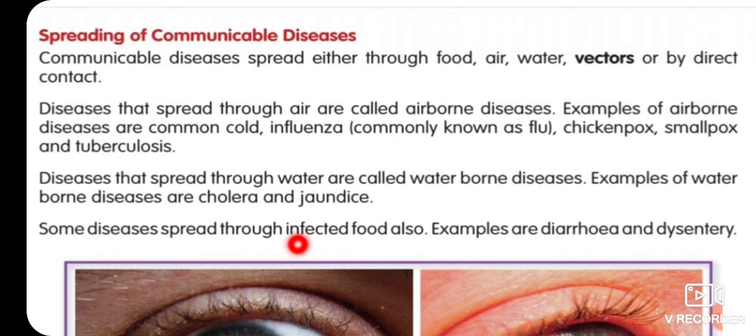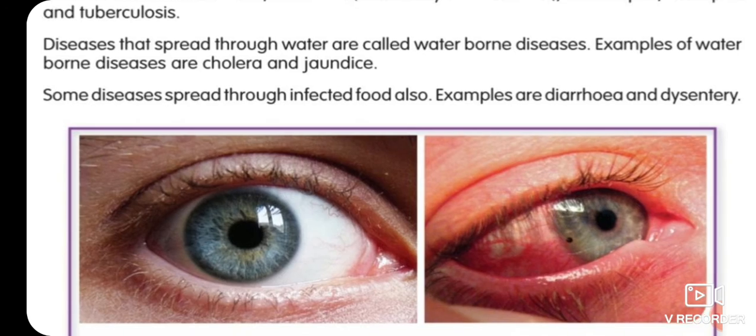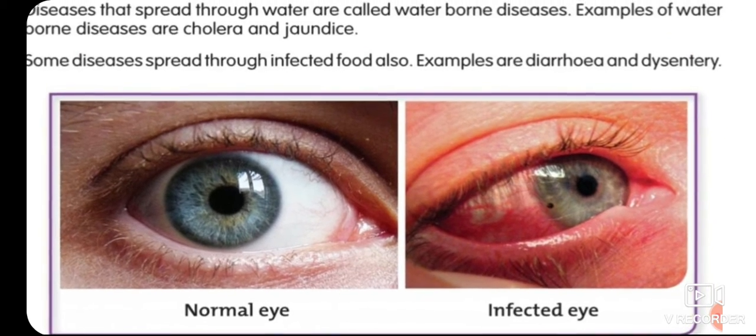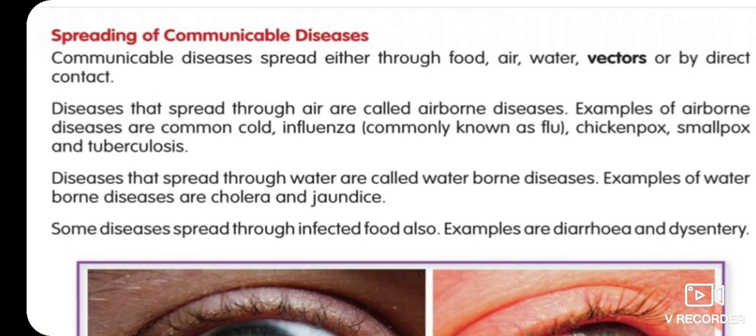Some diseases spread through infected food also. Examples are diarrhea and dysentery. So children, diarrhea and dysentery are caused by infected food. These diseases mainly affect our intestine, and we feel pain in our stomach or lower abdominal pain. These are symptoms of these diseases.